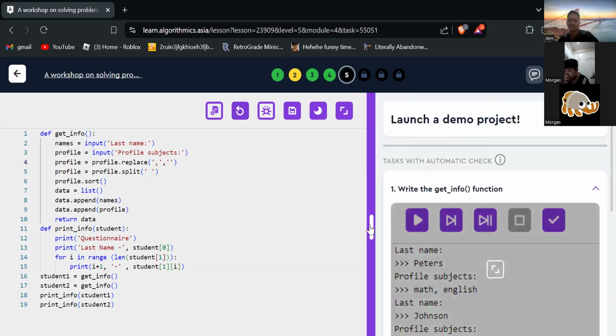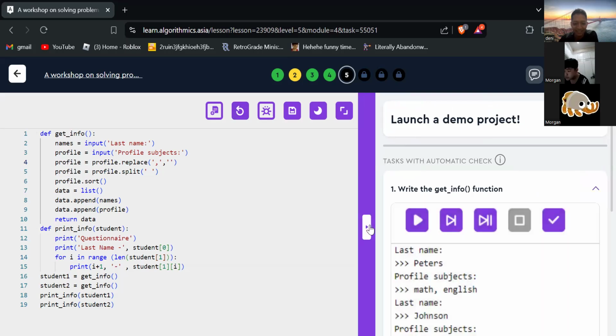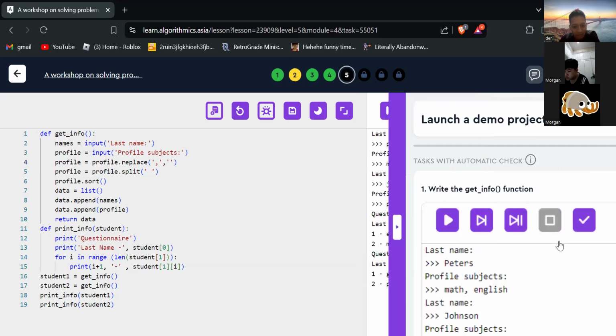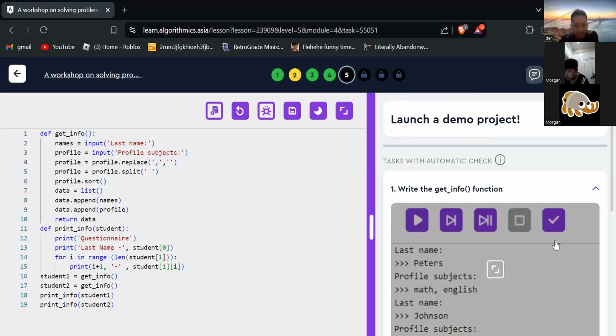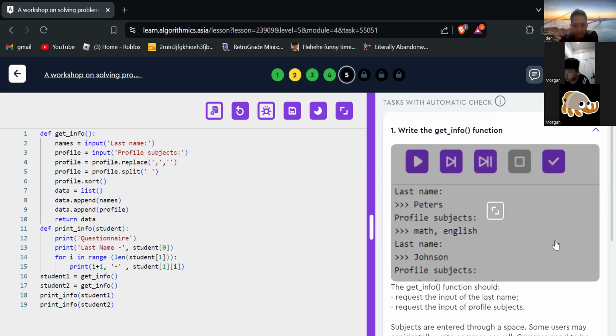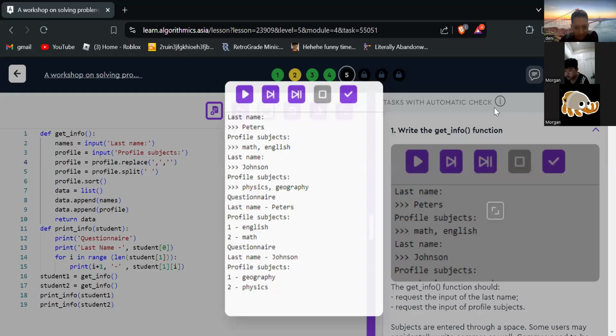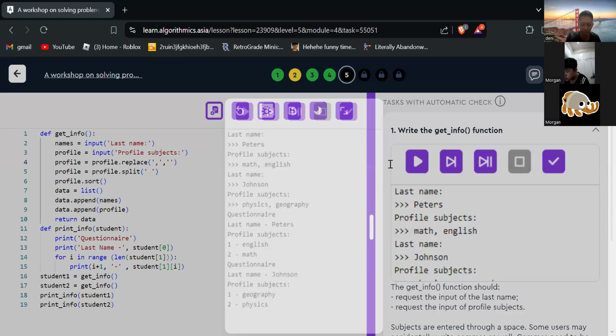Okay. What's wrong with this? Let's see. I will check it first. Last name, profile subjects. Split, sort, list, append, return, Geography. Yes, questionnaire, last name, profile. Oh, we forgot to add profile subject here.